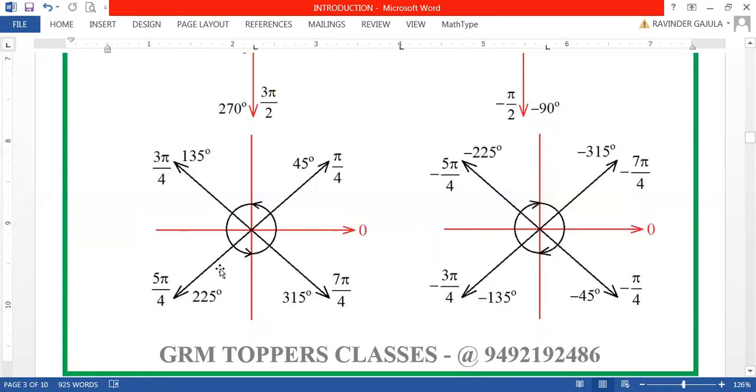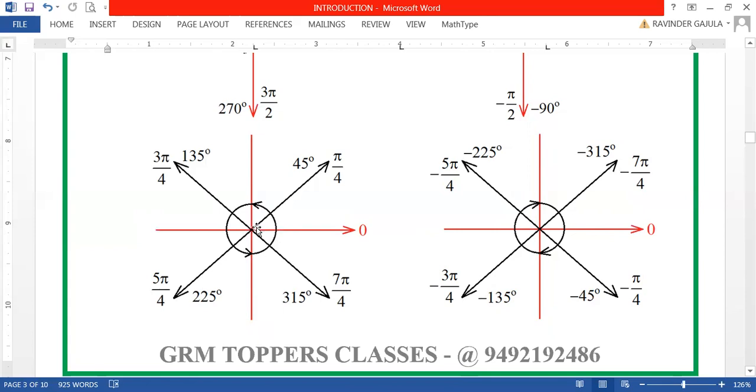Terminal ray along the midway of the third quadrant is 5 pi by 4 radians or 225 degrees.